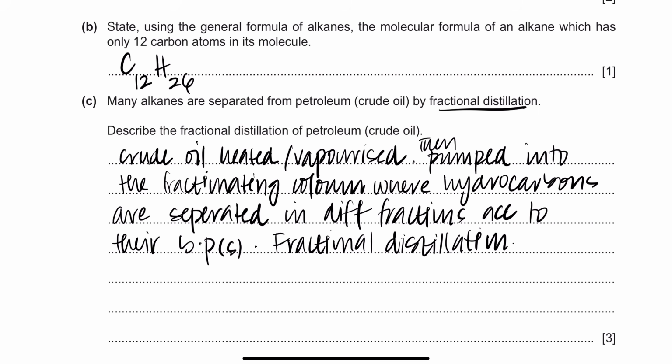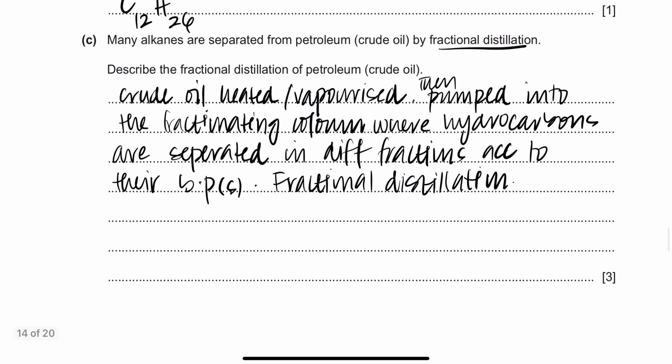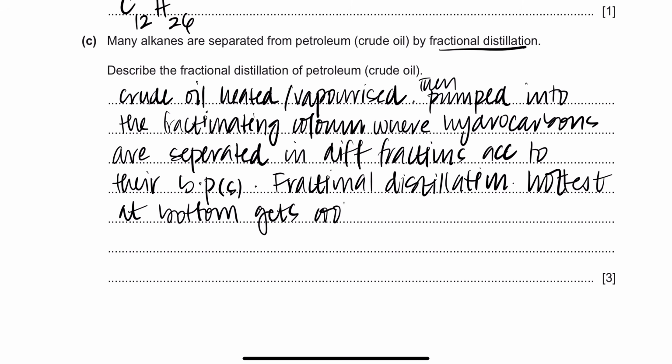And you can also describe further, because this is a 3-mark question. So you say the fractionating column is hottest at the bottom, and it gets cooler as we go up. And you can also add that longer chain hydrocarbons are obtained at the bottom, and shorter chain ones are at the top.